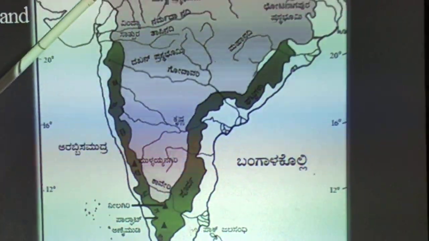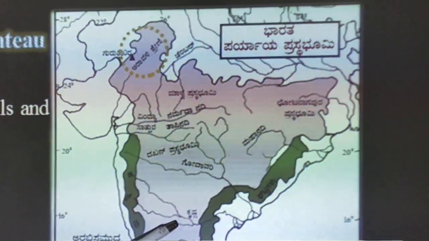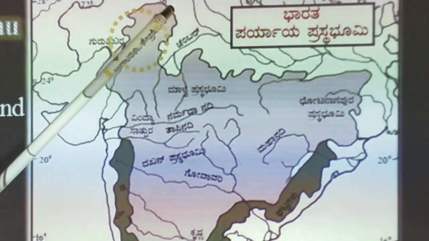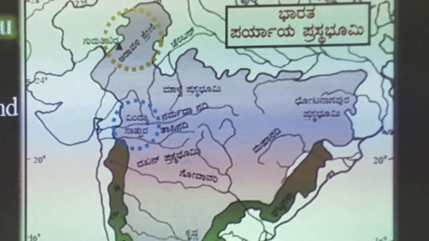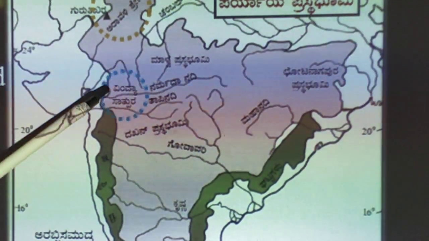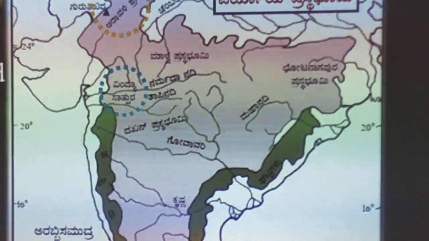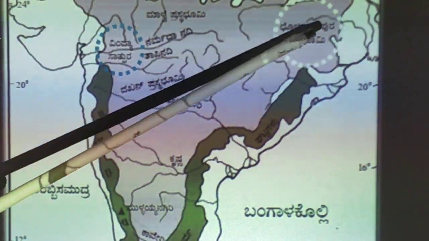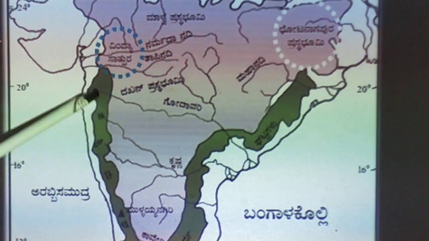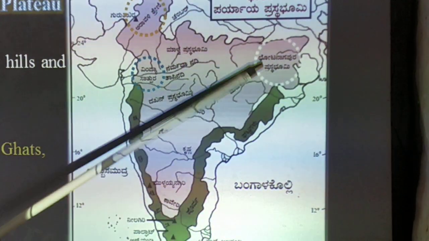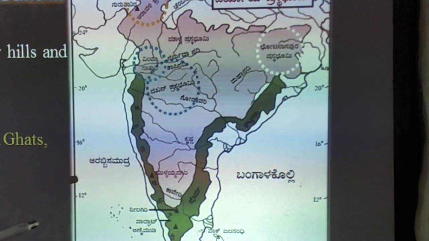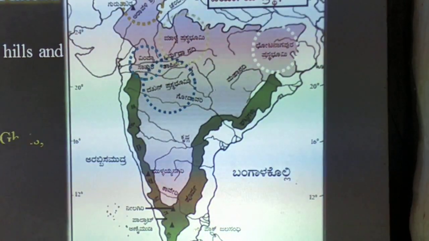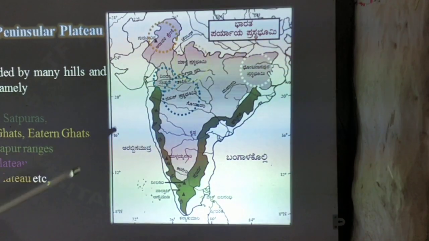The peninsular plateau is bounded by many hills, valleys and plateaus. Number one, the Aravali range. Next one, the Vindhya range and Satpura range. Next one, the western Chota Nagpura plateau, Western Ghats and Eastern Ghats, the Deccan plateau, and the Malwa plateau.